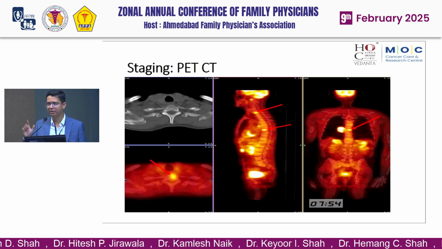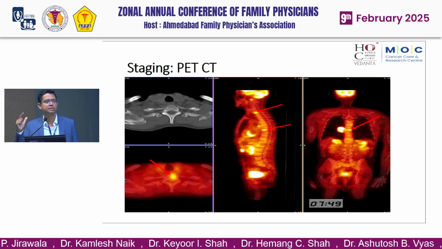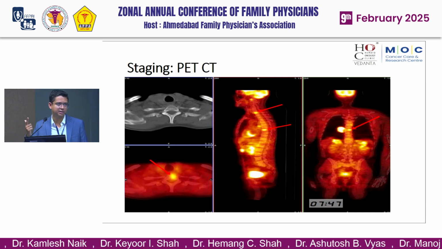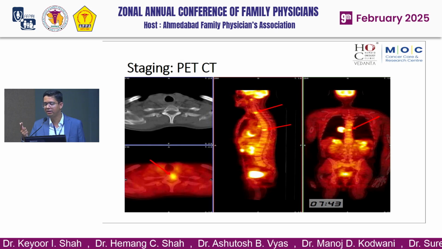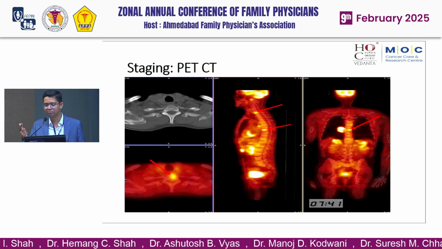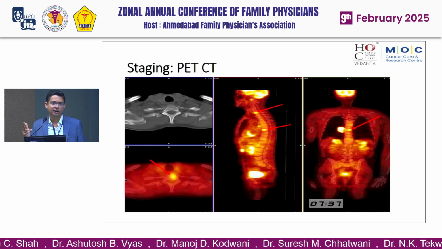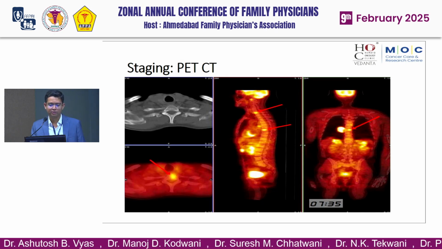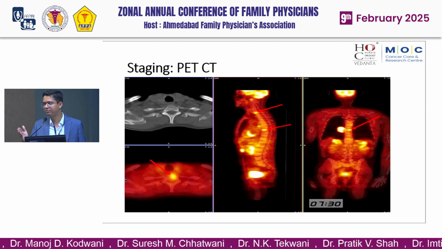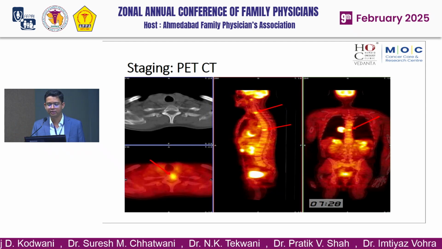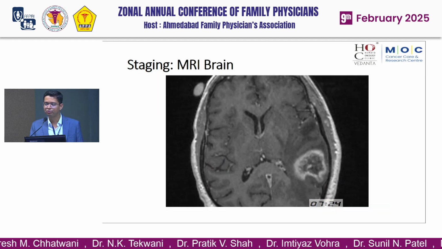So after confirming on biopsy that there is a lung cancer, we should do the staging. The two most important investigations for staging: one is a PET-CT to see the involvement of the other organs. The most common metastatic sites in lung cancer are the bone, brain, liver and adrenals. So apart from the brain, PET-CT is good enough to diagnose the metastasis in the other organs, but in the brain, the sensitivity of the PET-CT is very low, and for that, you should do MRI.